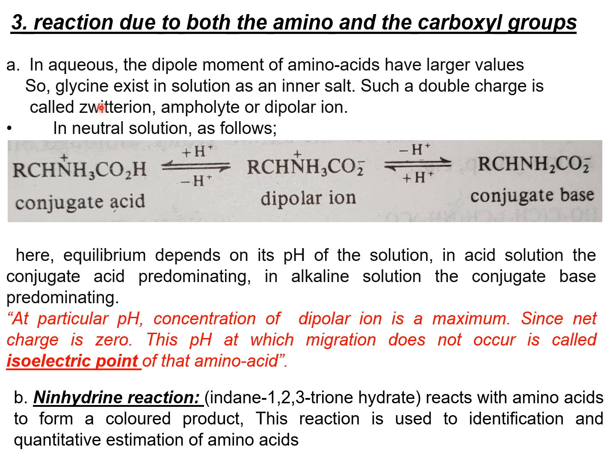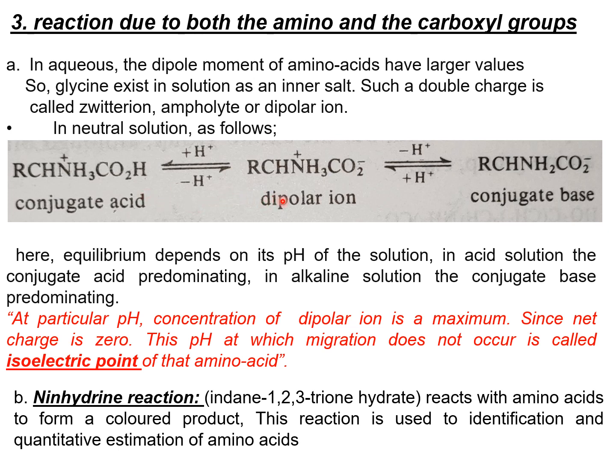Next, what happens due to the presence of both amino and carboxyl groups in amino acids? So in aqueous solution, the dipolar moment of amino acids has larger values. So glycine exists in solution as an inner salt. Such a double charge is called a zwitterion or ampholyte or dipolar ion. So in a neutral aqueous solution, an amino acid will be present as follows, in equilibrium.